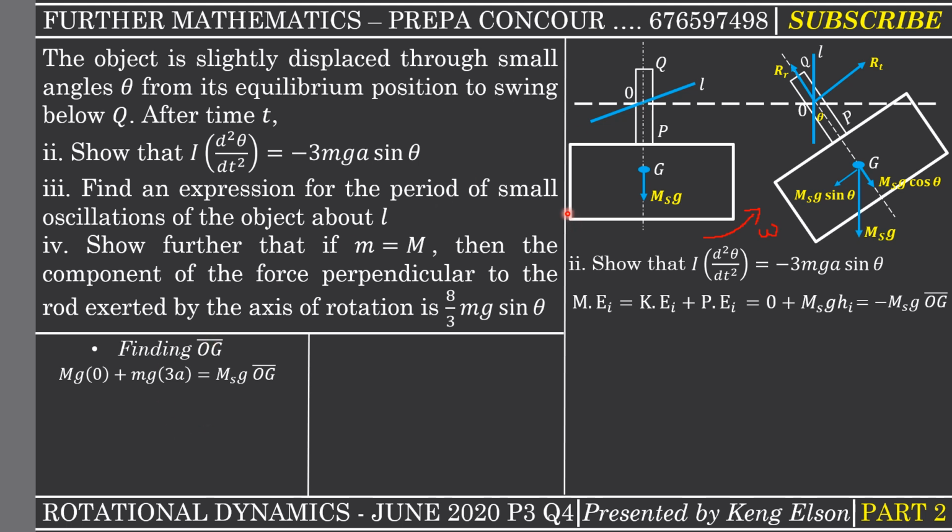Now let's go to the rectangular lamina. For the rectangular lamina, its center of mass is at its center, and the weight is going to be acting at that point. Now the distance separating the axis of rotation and the center of the rectangular lamina is basically 3a. Why is it 3a? I think if you watch the first video, you're going to understand this clearly. So I'm just going to draw and indicate the length so that you see why it is 3a.